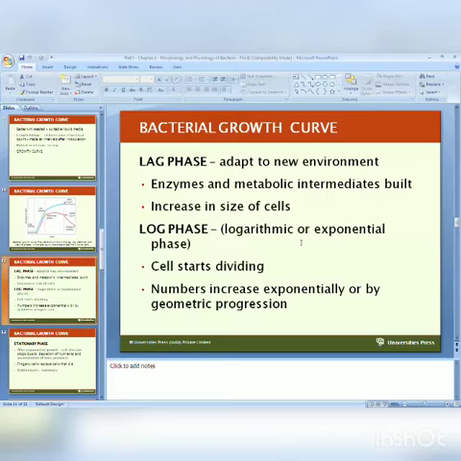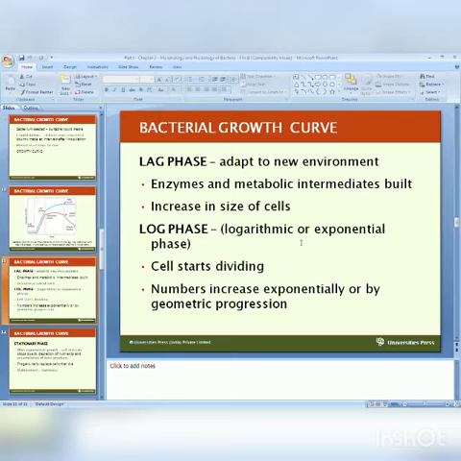Properties we are studying: adapted to new environment. Enzymes and metabolic intermediates are built which are required for the multiplication and increase in size of the cell. So what happens in this first lag phase? The cell size is increased to maximum, and important enzymes and metabolites which are required for the multiplication are synthesized. Now the second phase starts. Because the cell size is maximum, now they start the cell division.